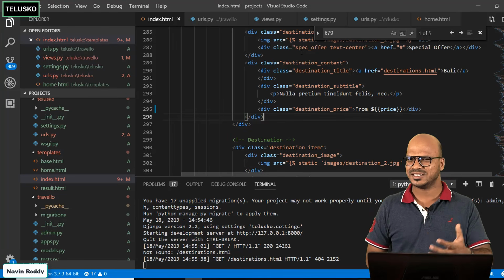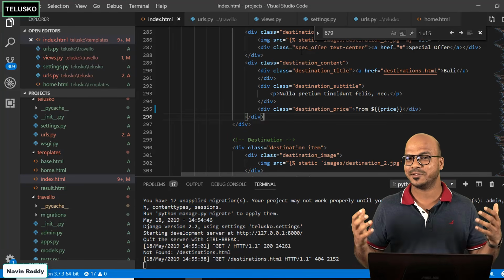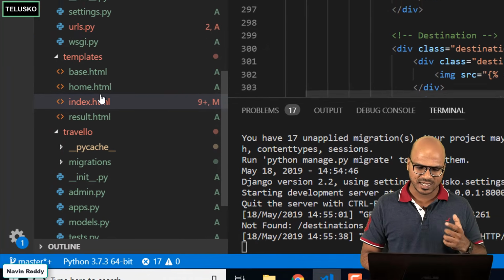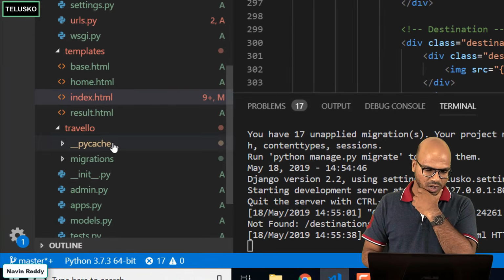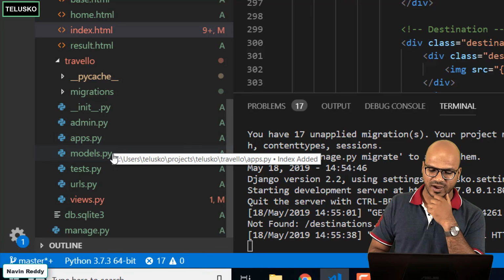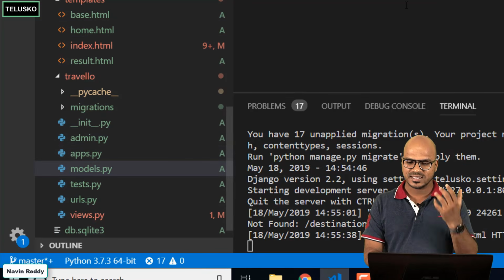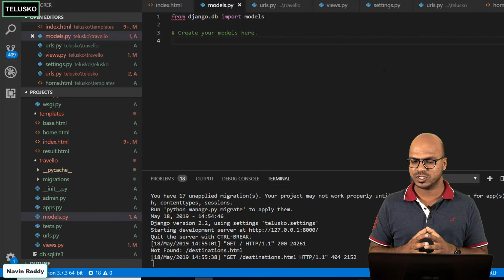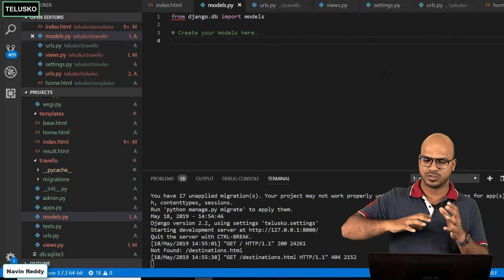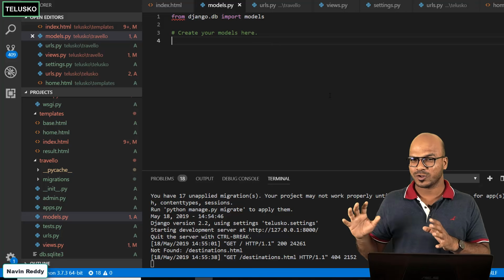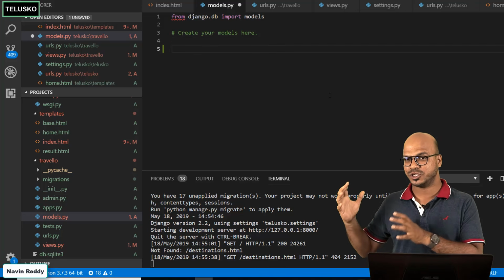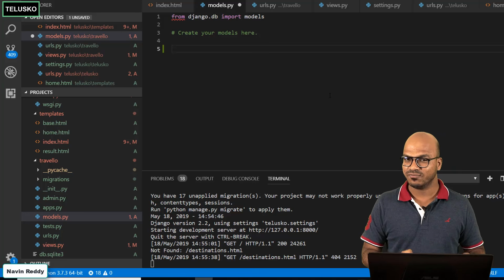Can we do that? The answer is yes, and that's the beauty of object-oriented programming. We can create objects, but where will you do that? We will be using a very special file here, which is models.py. This is where you will create models. Again, the models available in Django are for a very specific purpose, to connect with a database and such. Since we are not talking about database, let's stick to basics. So here I want to get a class, and then we will create objects of that. My class name would be destination.